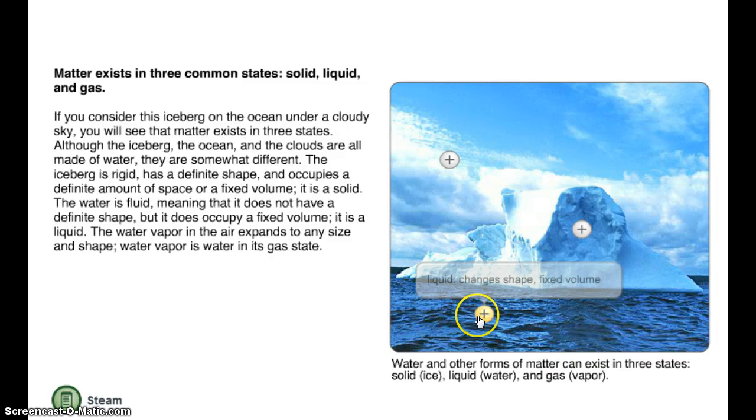That's fixed volume. If we look at liquid, liquid changes shape. You know that liquid will change to the shape of the container. If you have it in a cup, for example, or if you spill it on the floor, it spreads out, but it still has a fixed volume. One cup of water inside of a glass is the same amount as one cup of water on the floor. So the amount or volume stays the same, just the shape changes.